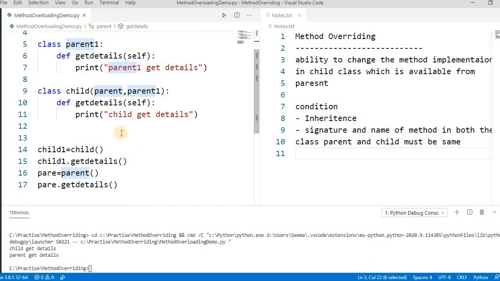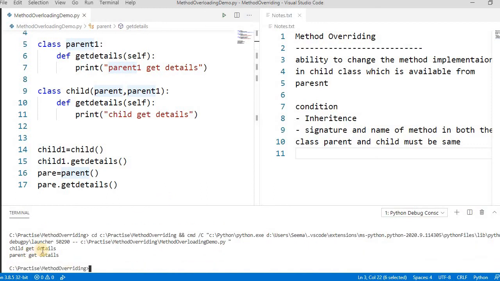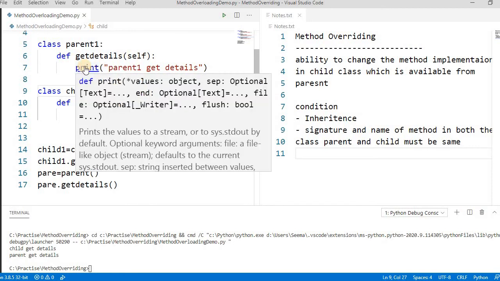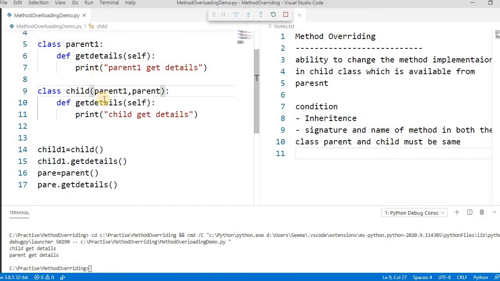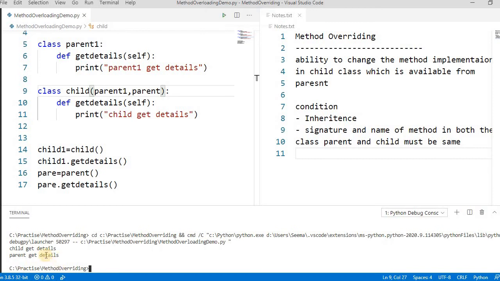First try this. If you try here, we are getting this again, child get and the parent get. So if you want to change that, we have to change this precedence. So first parent1 and then parent. Now it first calls parent1, finds it there, and does not call the other one. If you run this, see here.